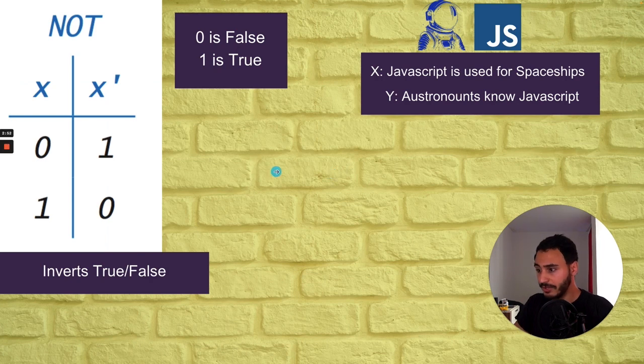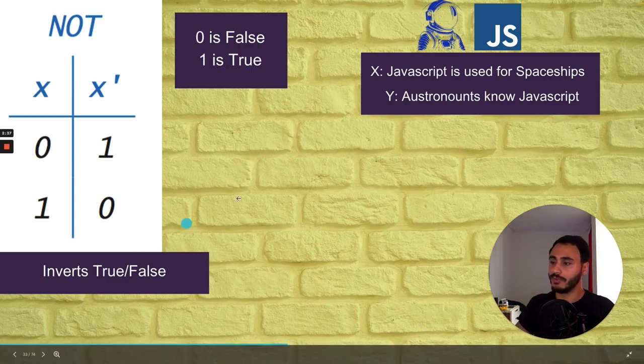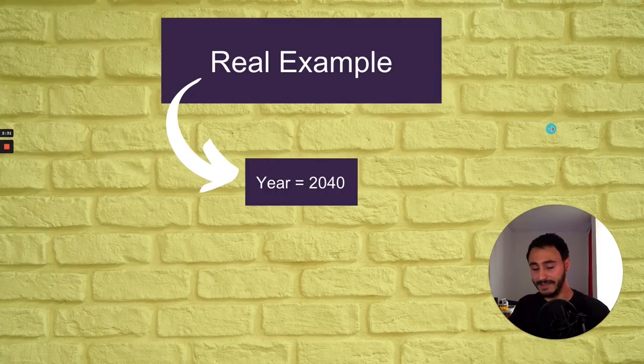Then you got a NOT operator, which basically inverts. So if you got the first statement false, then the negation of it will be true. As you see, it inverts true and false. So let's get a real example. This will help you more to understand these statements.